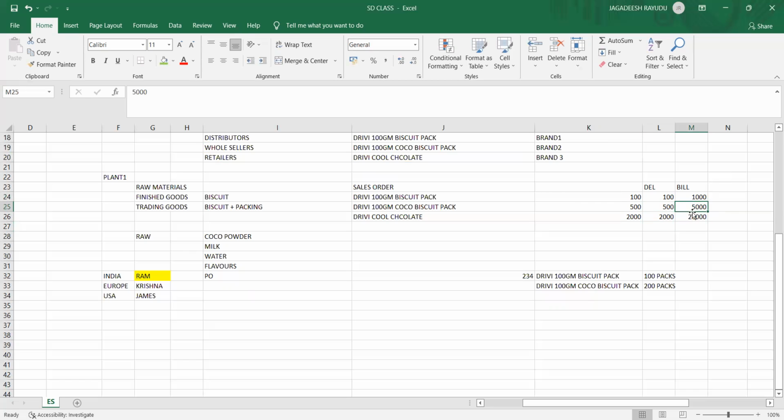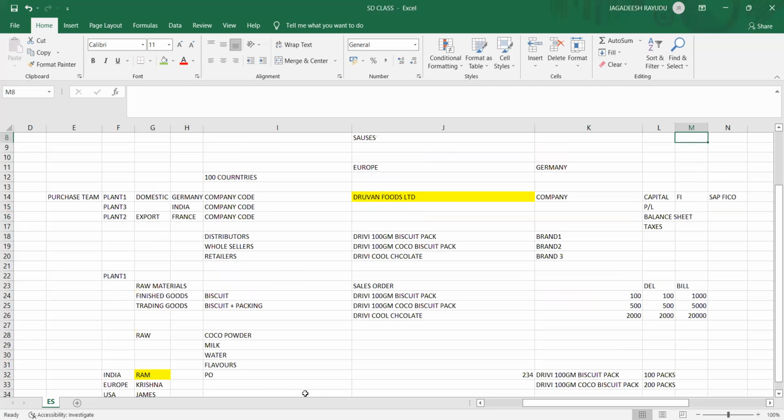This is 50 or something like that. This is 5000. So 100 rupees, that means 5000 rupees. So like that, 20,000. Like that, your price will be handled by your SAP system, that we are going to see later. Now you try to understand.